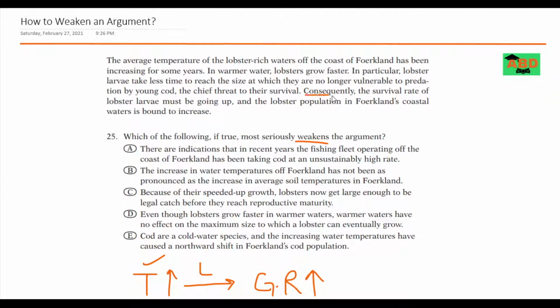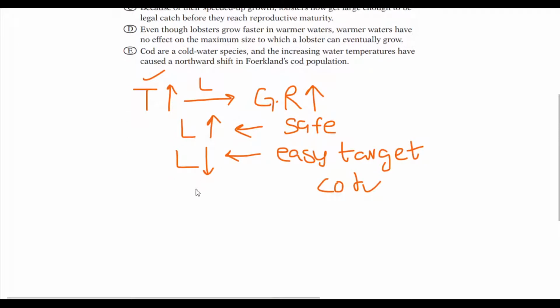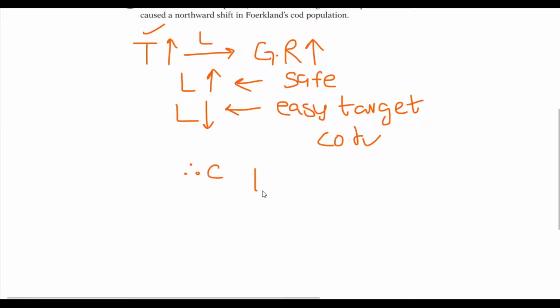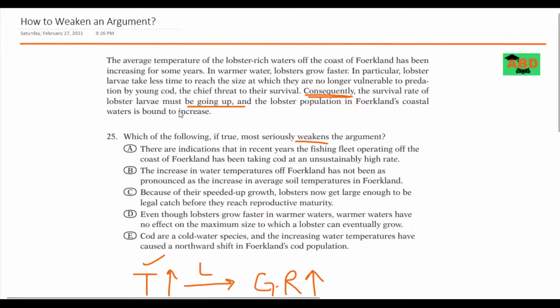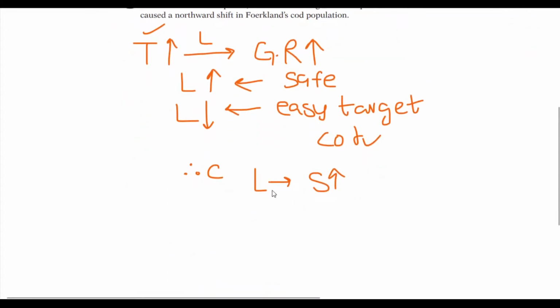Consequently. The second I see this word, I already know that the author is going to state his conclusion, his main point. The author says the survival rate of the lobster larvae must be going up, and further, the lobster population in Falkland's coastal waters is bound to increase. So his second conclusion is that not only is their survival rate going to get higher, their population is also going to go all the way up.